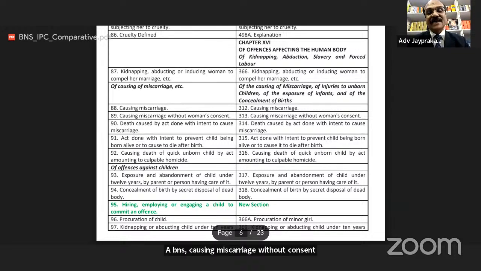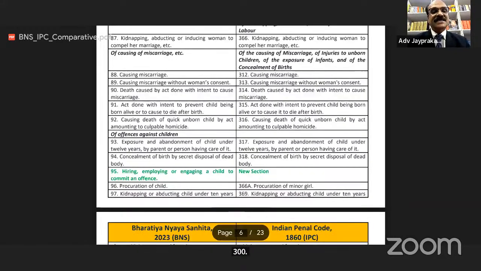This section was earlier 313. Section 90 of BNS, death caused by act done with intent to cause miscarriage. This section was earlier 314.